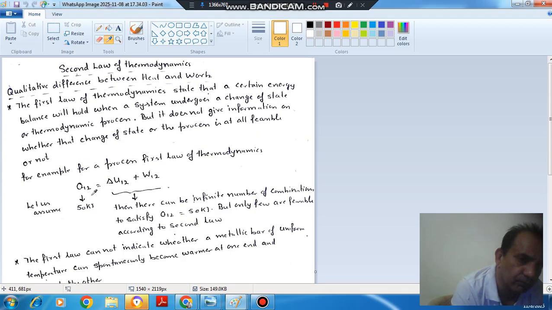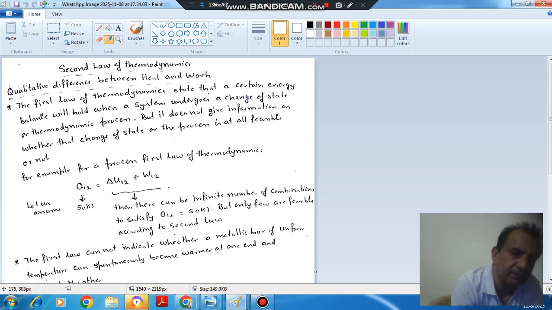This energy will be equal to work done plus change in energy. That is your first law. But whether it is possible to have, suppose, value of W12 as minus 1000 and del U12 as 1050, so that the summation becomes 50 kilojoule. Whether it is possible or not, that is given by second law.